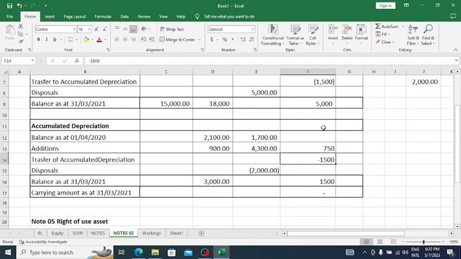This is the depreciation expense for the year, and the total is 1,500. Then the opening balance is also 750. 750 plus 750 comes to 1,500. Okay.